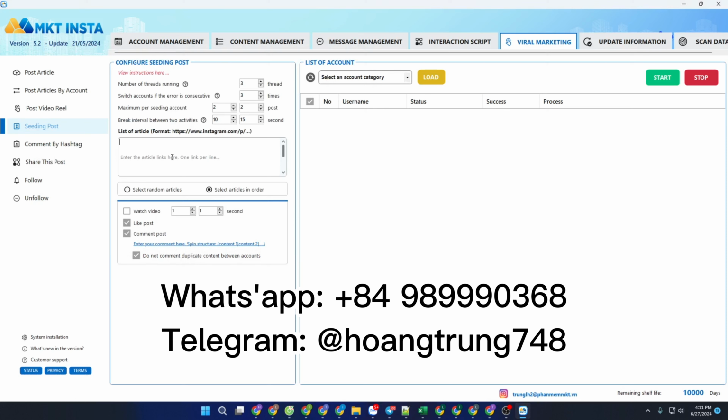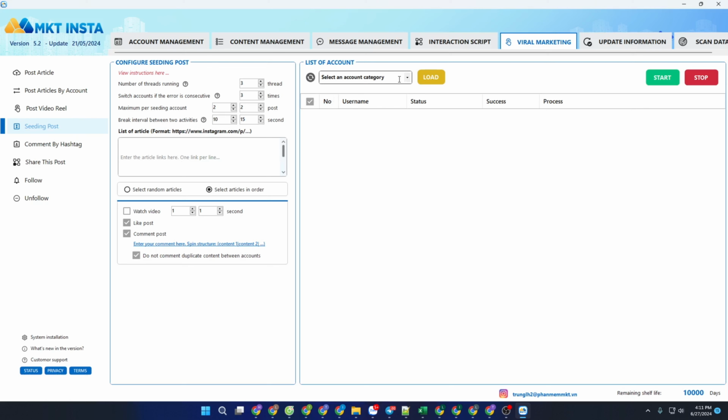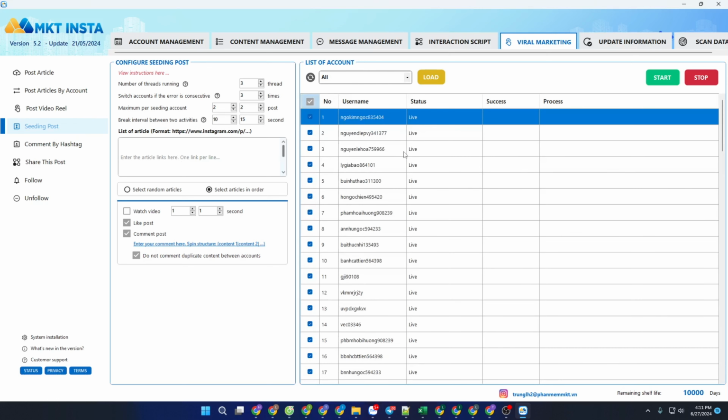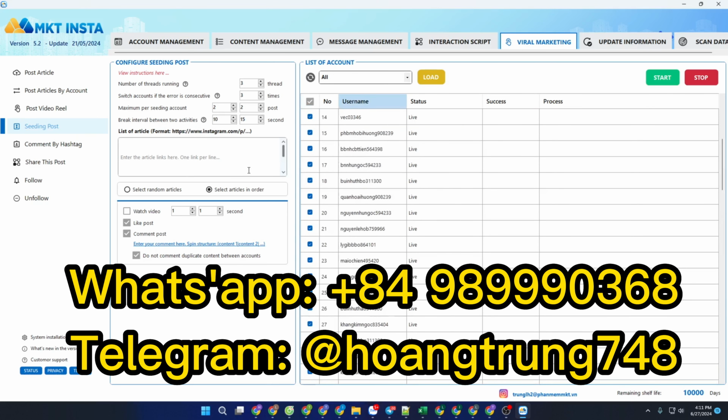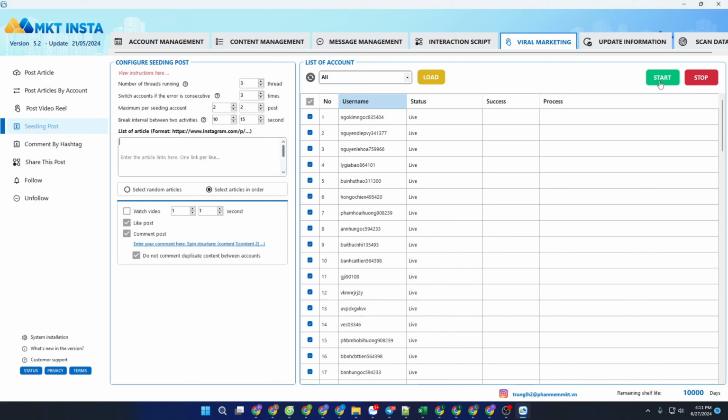Click on this link and compose the content you want to enter. You can compose multiple contents. After you have the article link, there is content you want to comment on. Now I choose the Insta accounts I have. Here I have 93 accounts. It will increase 93 likes and post 93 comments. After the installation is complete, I press start and everyone can see the results.